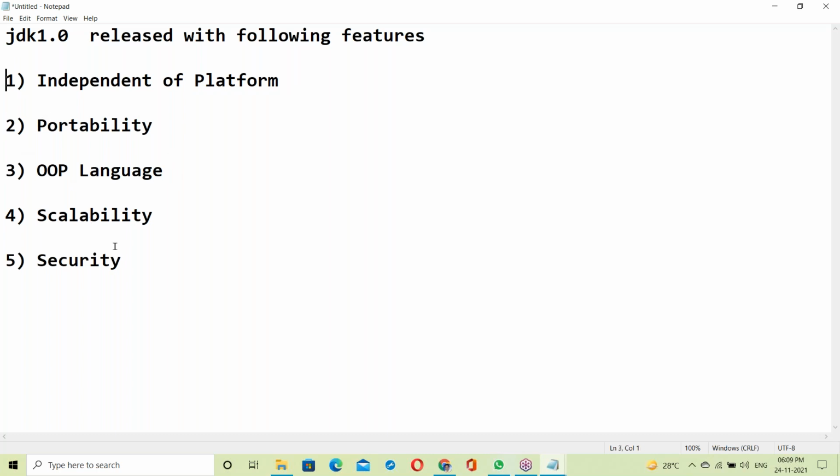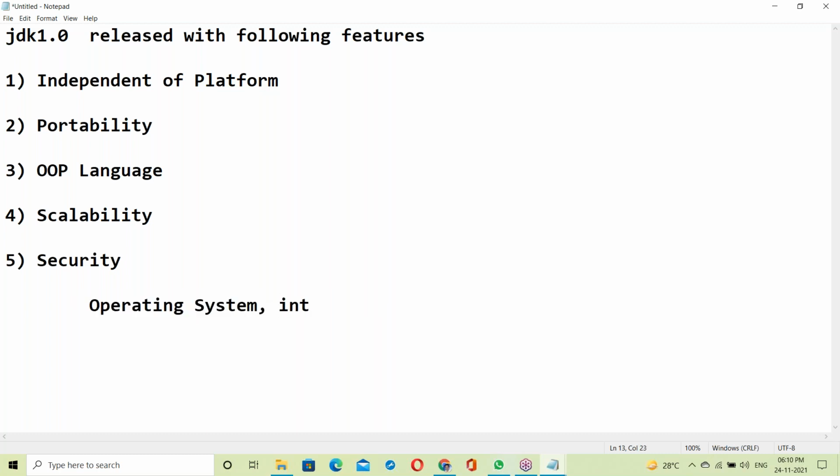Object-oriented programming language is another feature. To understand these features, some basic knowledge is required. To understand all of these features, we need some basic knowledge about the OS. What is OS? Operating system. Platform is OS. How the operating system works, and how the OS behaves when a Java program is running. That OS behavior. So operating system is the first step.